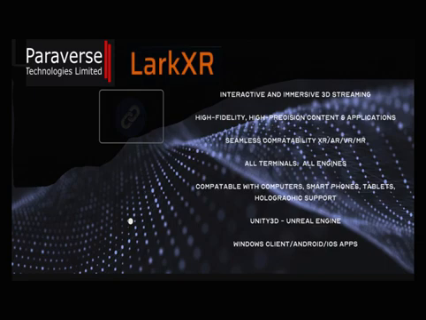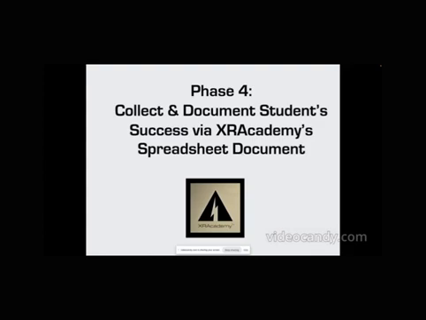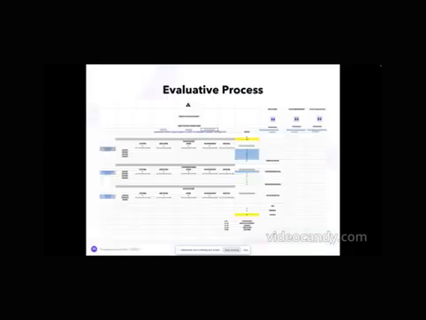Phase 4. Collect and document your student success via XRACADEMY spreadsheet document. This document can be found and downloaded by visiting the Teaching Templates webpage and scroll to the bottom of the page to download the item.